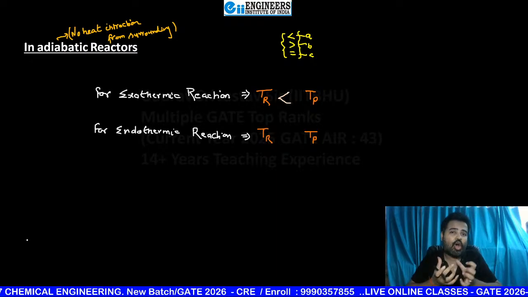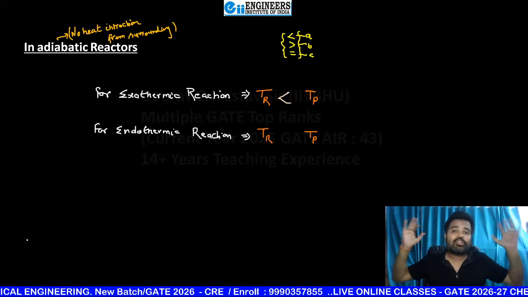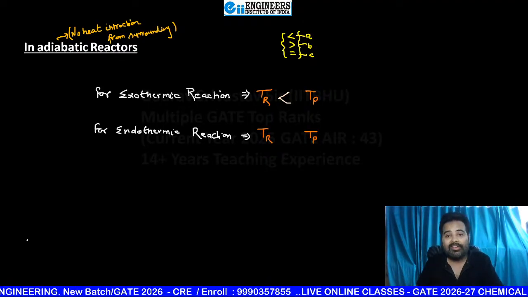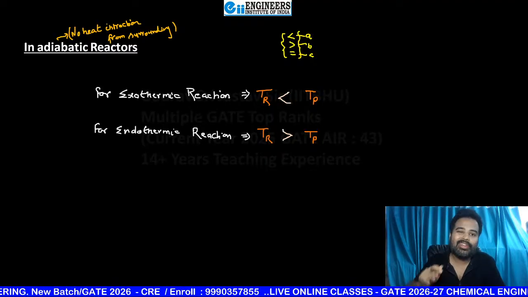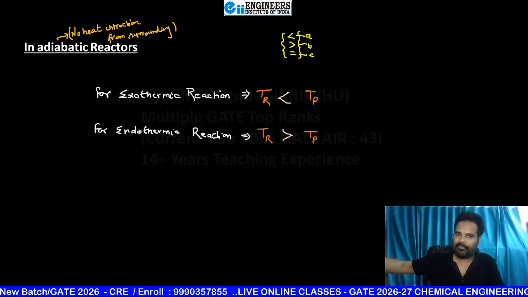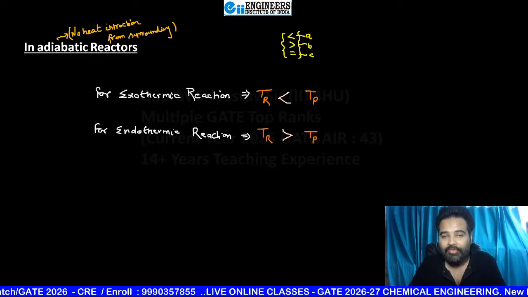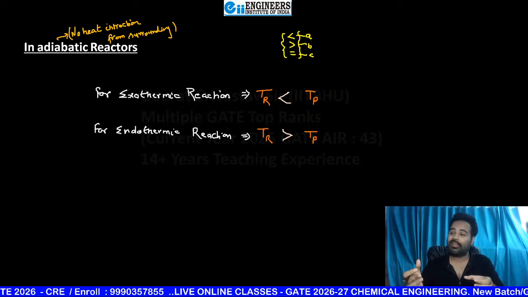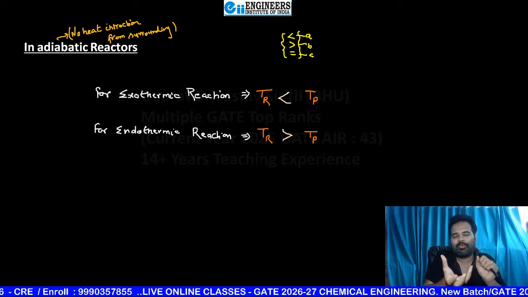Heat is absorbed, and nothing is provided from outside. Then heat is going to be absorbed from the reaction mixture, so definitely the reaction mixture temperature is going to drop. That means the reactant temperature is more than the product side temperature, because there is no heat interaction from outside. You can feel it, like when you take some glucose in a glass, that glass is going to become cold.